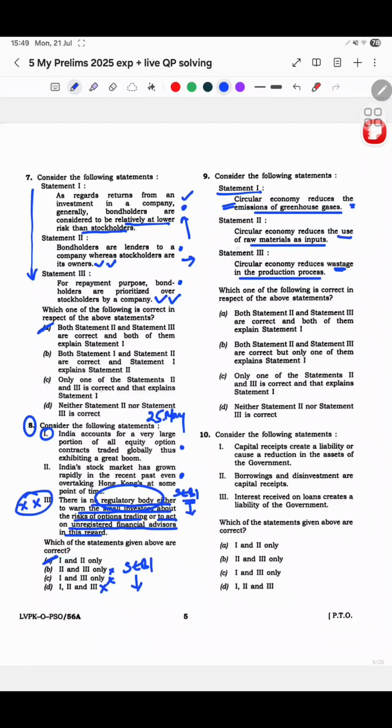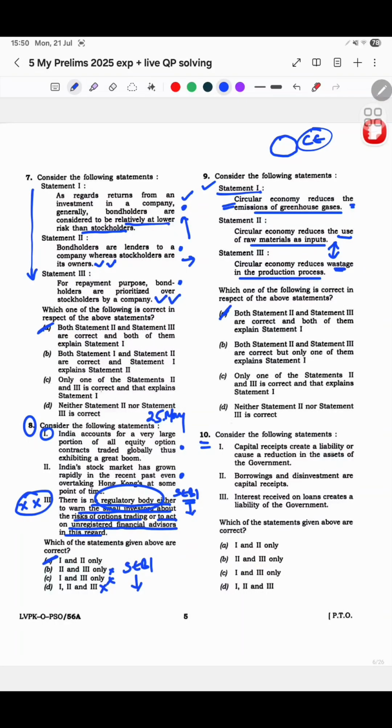Statement 2, it reduces the use of raw materials as inputs. Yes, circular economy का basic principle ही वो है: you keep using the things in the market, existing market only. You don't take external raw materials again and again. And it reduces wastage in the production process. Obviously these two make sense and these two go together. And yeah, you also need to know circular economy as a concept. So yeah, I basically chose A, and even in the exam and UP this is correct.